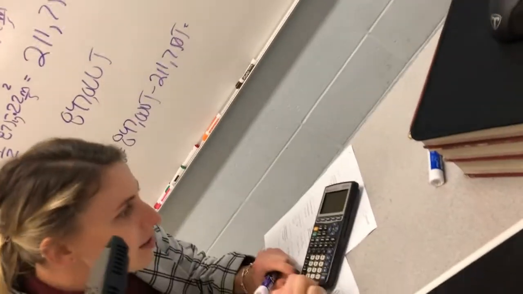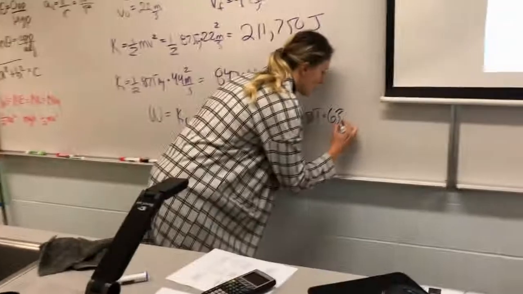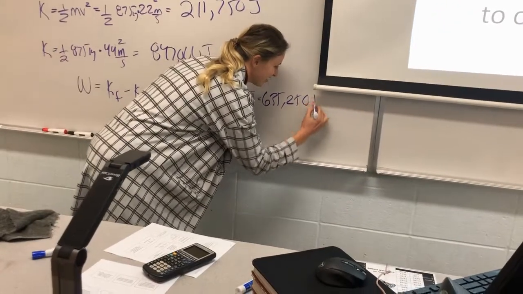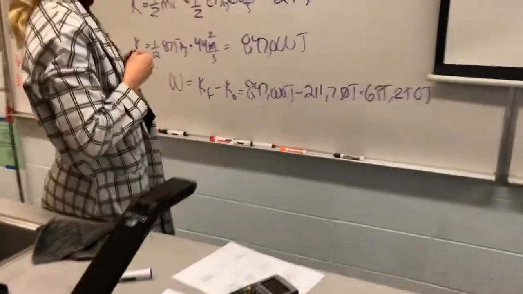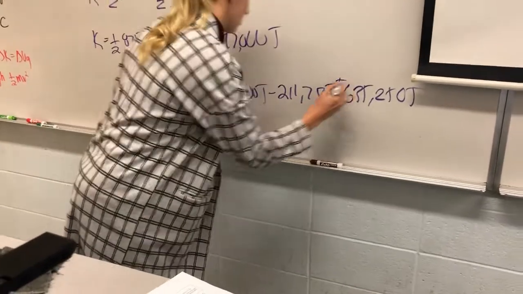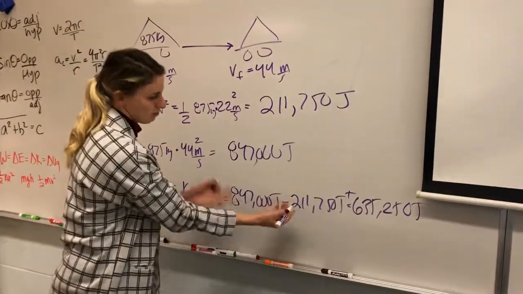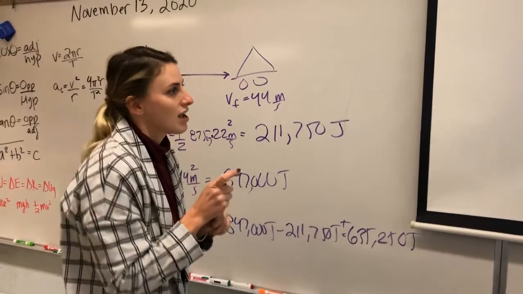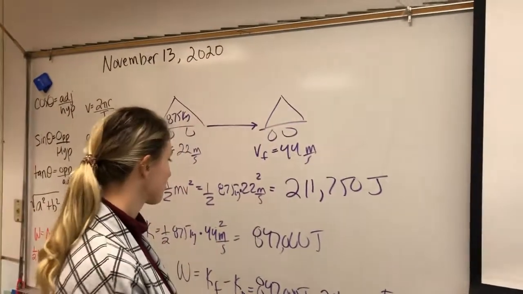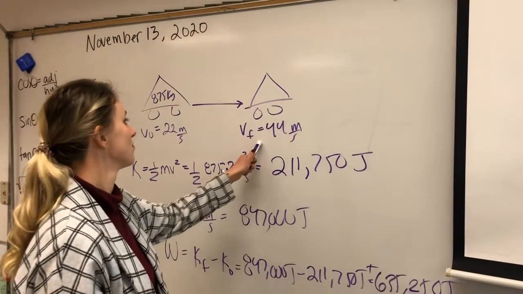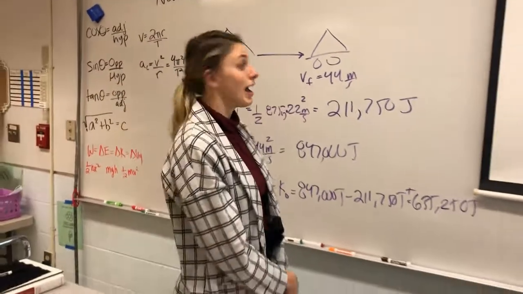And so we get, should be 600 something. 211,750. Yeah, you're right, 635,250 joules. That's how much work, and that's positive work. Yes, it is positive because this is a positive number, we just do the math. It has to be positive work because it increased energy going from 22 to 44 meters per second. Excellent point.